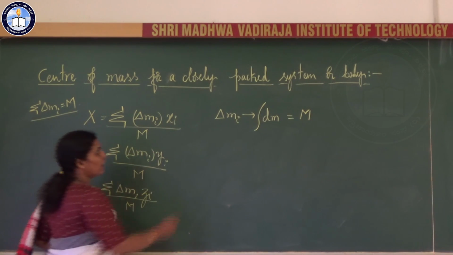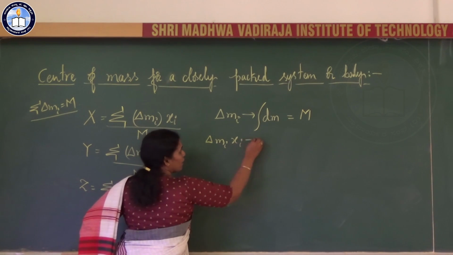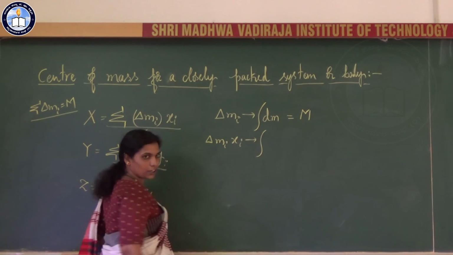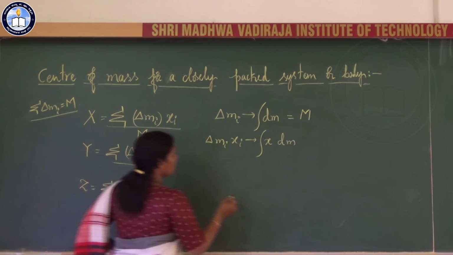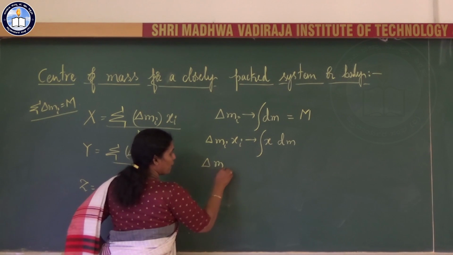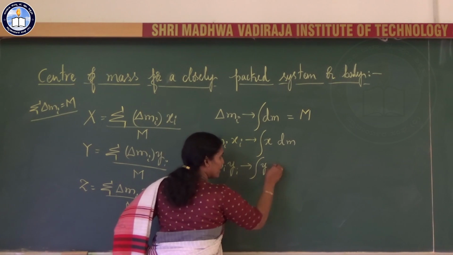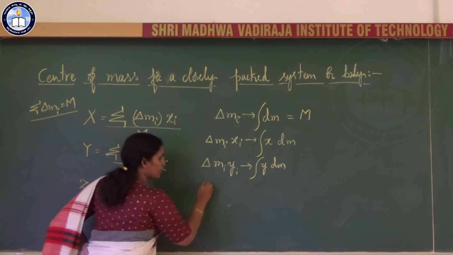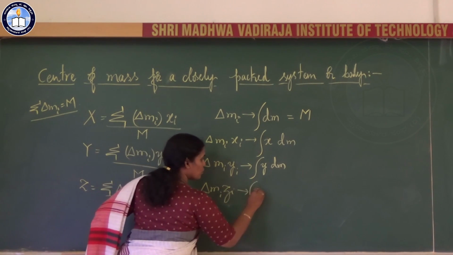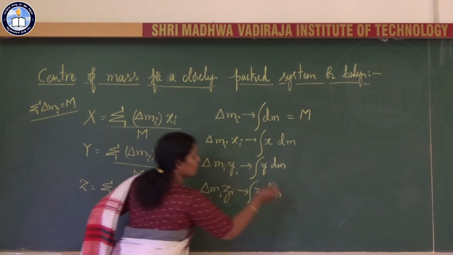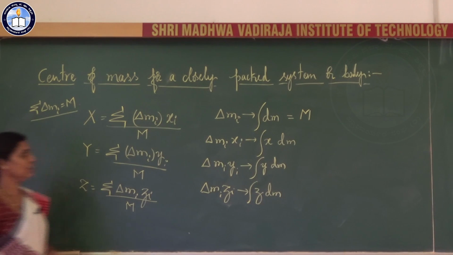So, delta mi xi goes to x dm, delta mi yi goes to y dm, delta mi zi goes to z dm. Then these equations can be rewritten as